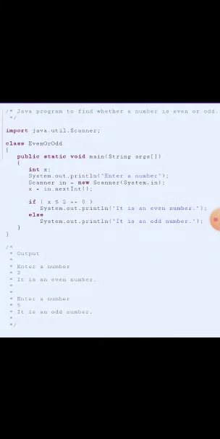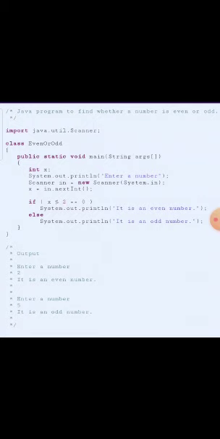In the third step, we will write a program to find whether a number is even or odd. So how can we find it with the help of a program? We will write import, the important concept here, import java.util.Scanner. Then we take a class EvenOdd, because we will check and find even or odd. Then we open a curly bracket, public static void main and String args. Then we also open a curly bracket, then int x.